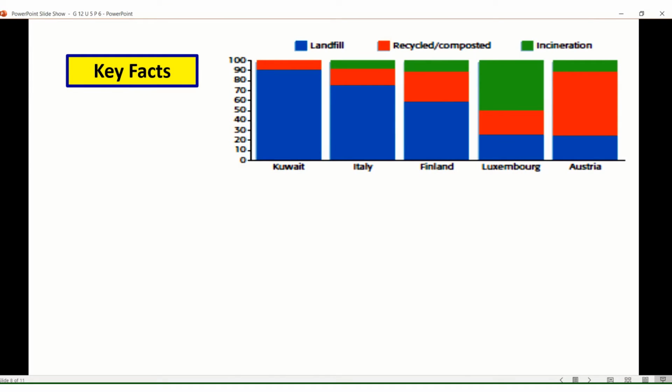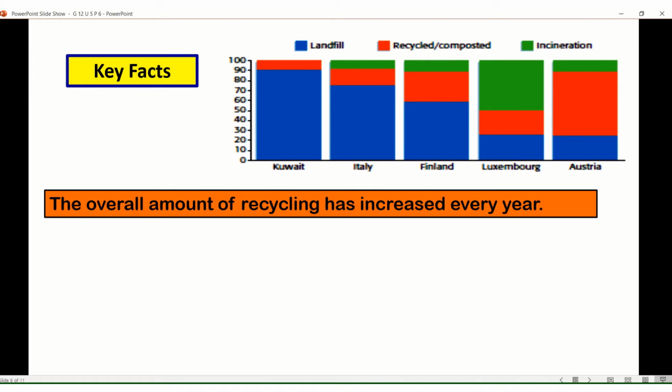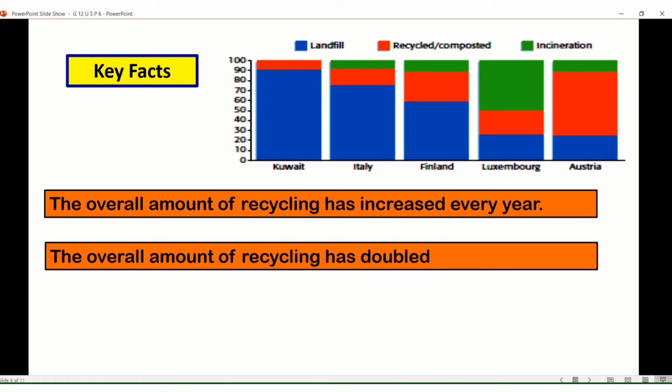So what are the key facts we conclude here? The overall amount of recycling has increased every year. Recycling waste has increased every year. And the overall amount of recycling has doubled. Here it was 1,000 tons, and it has become how many?